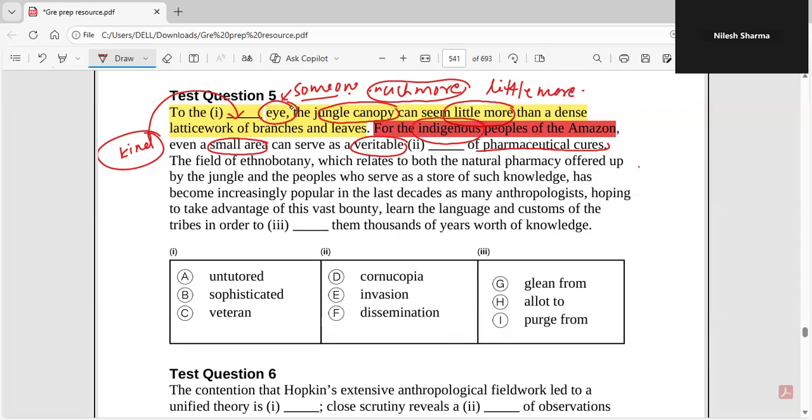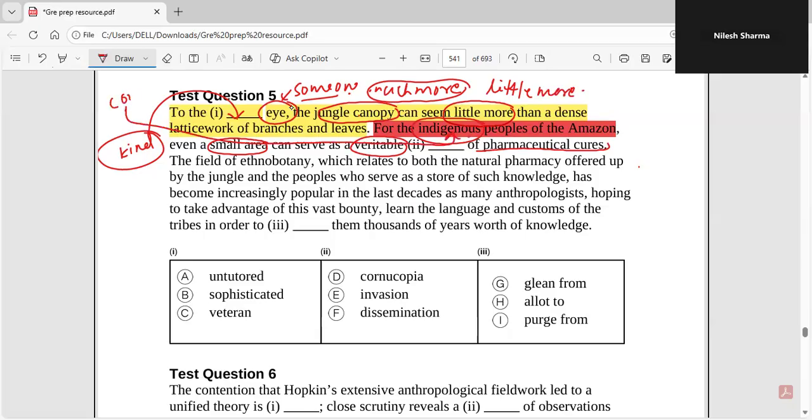So the point is that there is a contrast between two different sets of people. The second part, highlighted in red, is talking about the indigenous people, the people who have grown up and been raised there. For them, there's a lot of importance and significance to these Amazon forests, right? And then you have this sentence highlighted in yellow, which is talking about the set of people for whom the Amazon forest is not that significant. So the contrasting word in the first blank will be exactly opposite to indigenous.